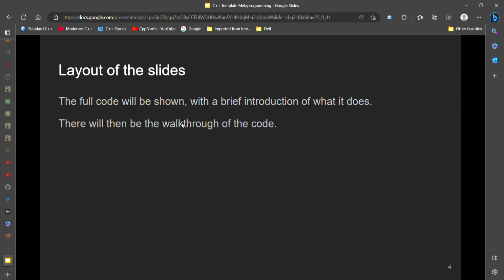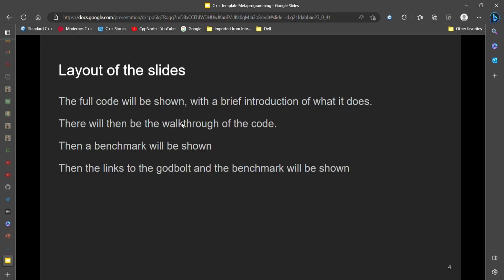Okay. The layout of the slides. The full code will be shown with a brief introduction of what it does. There will then be a small walkthrough of the code. Then a benchmark will be shown, normally. Then the links to the Godbolt and the benchmark will be shown.